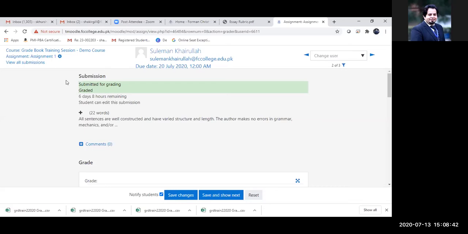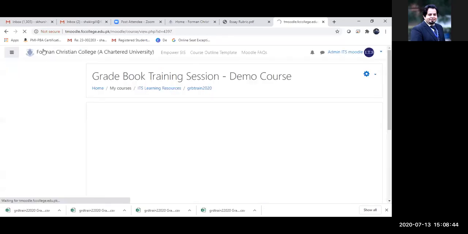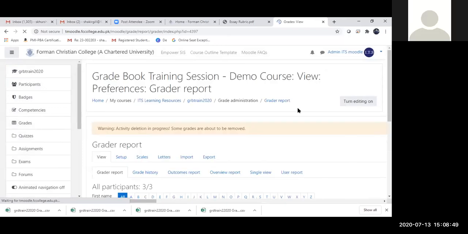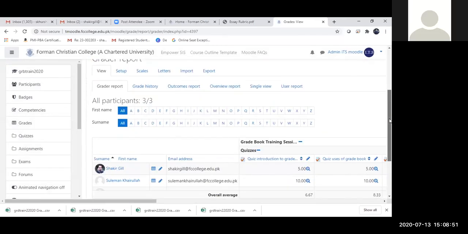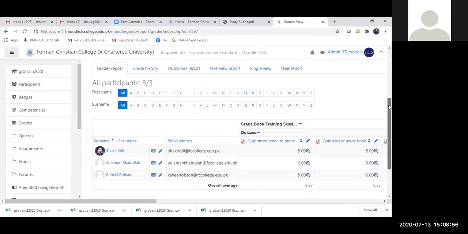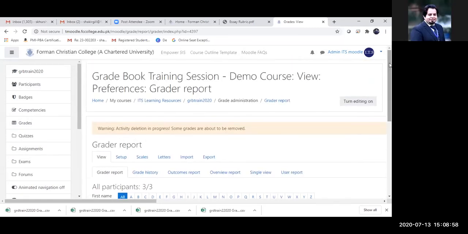So in order to view that, I will go back to my gradebook. Shakir, your voice is breaking up. Could you explain that you only picked up the criterion that you think he fulfilled? Yes, exactly. That's what I said. I just picked up the criterion. I didn't do anything else. So I evaluated on the criterion individually. So when I picked it up, it automatically calculated the scores for Suleiman Khairullah.